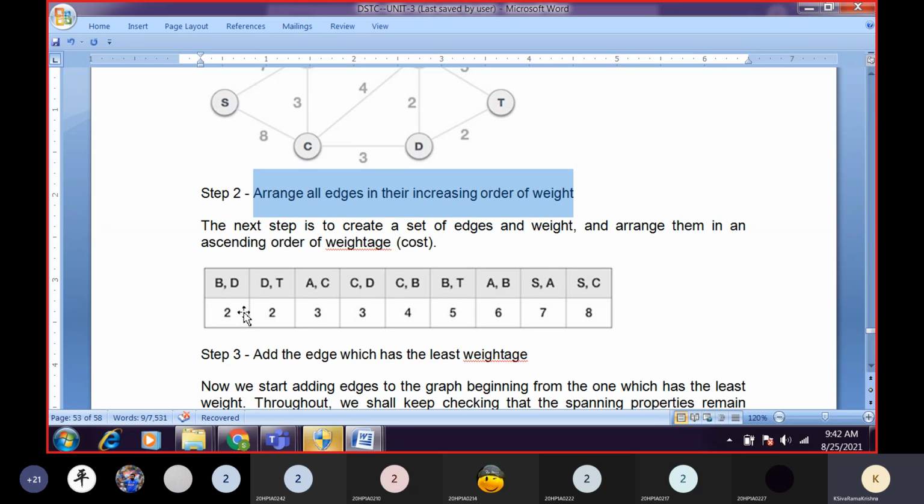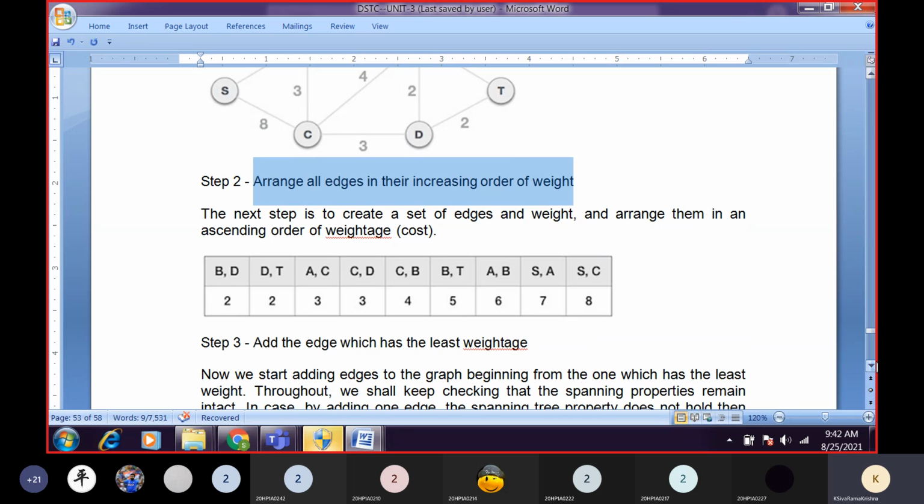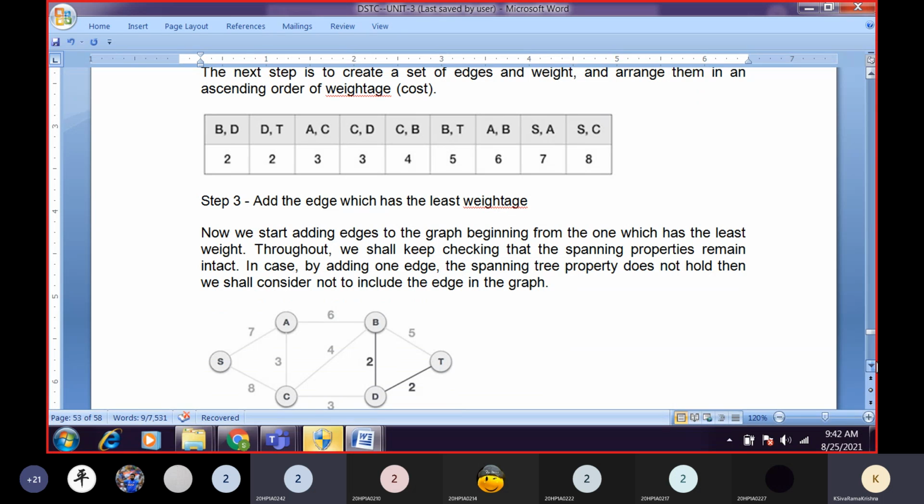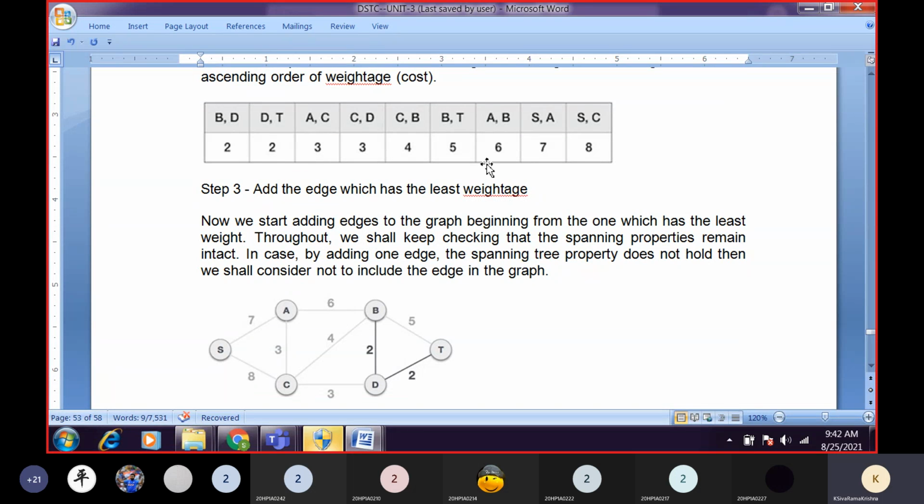So now tell me which edge we have to add first. Out of all these edges, which one do we add first? 2, sir. So where can we have 2? B to D and D to T. So what I'm doing here is first removing all the edges. I'm taking only B to D and D to T, which have weight 2.